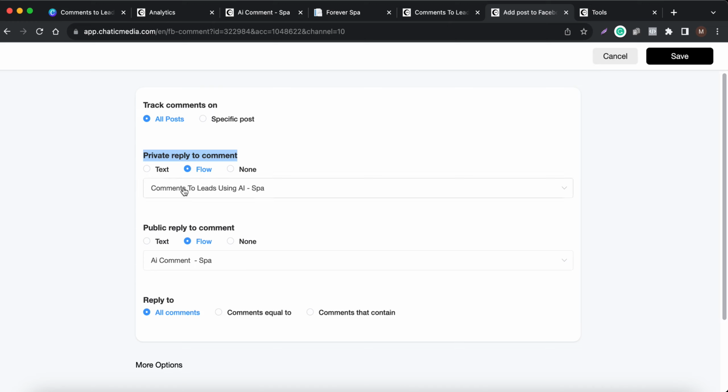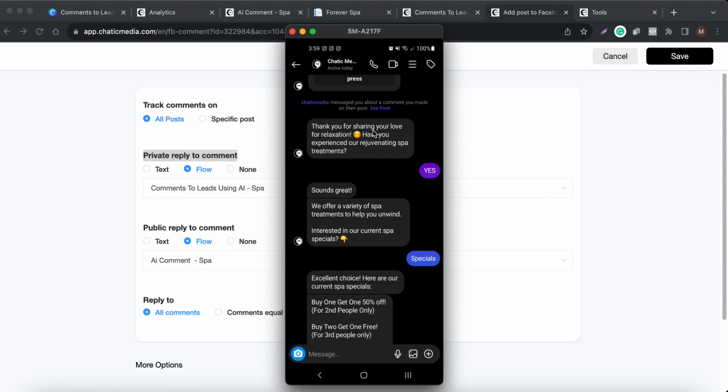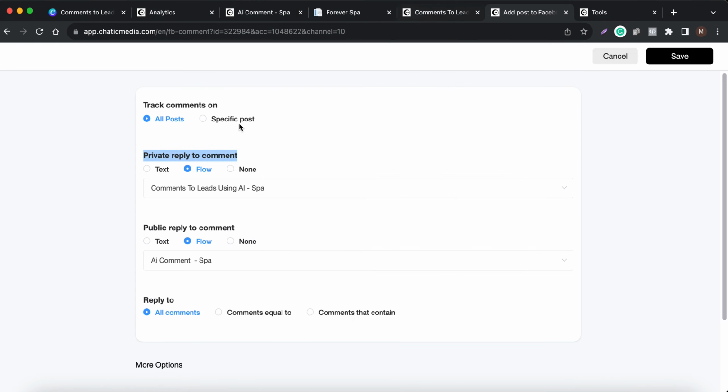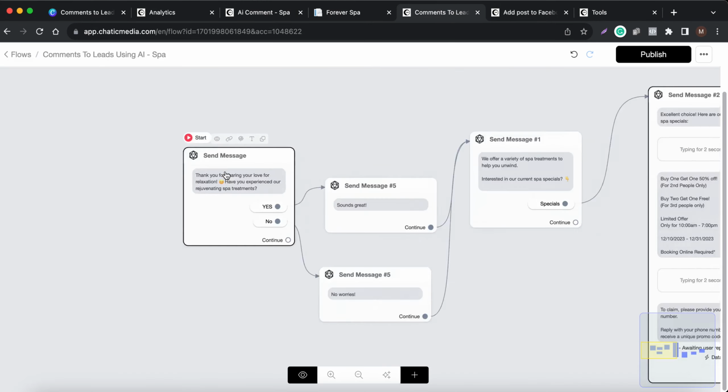So here the flow is named comments to leads using AI. This is the private reply. If you remember, we received a message here saying, thank you for sharing your love for relaxation, have you experienced our spa treatments. So this particular message and everything, the flow is set up over here.